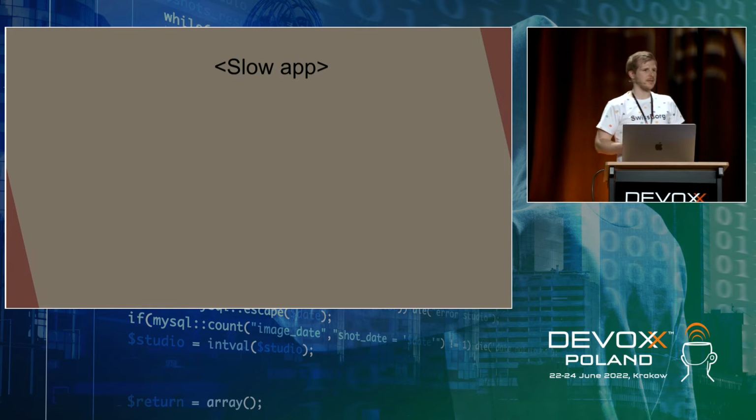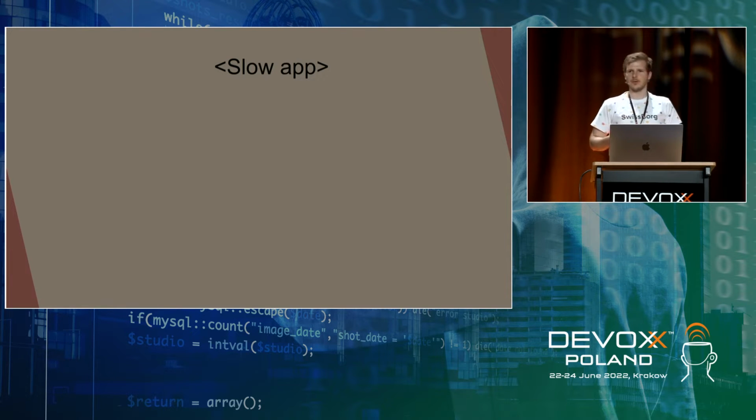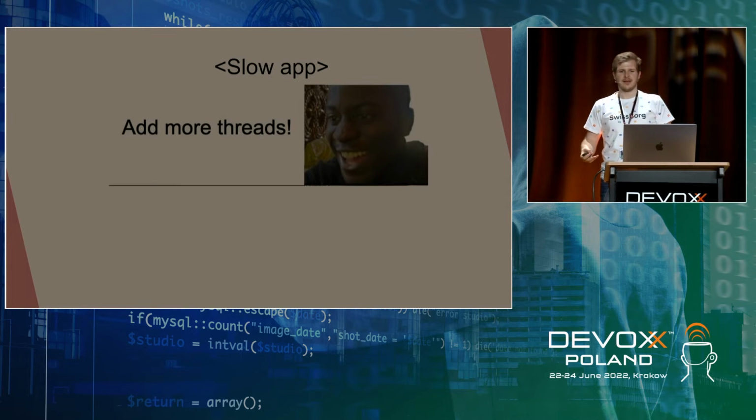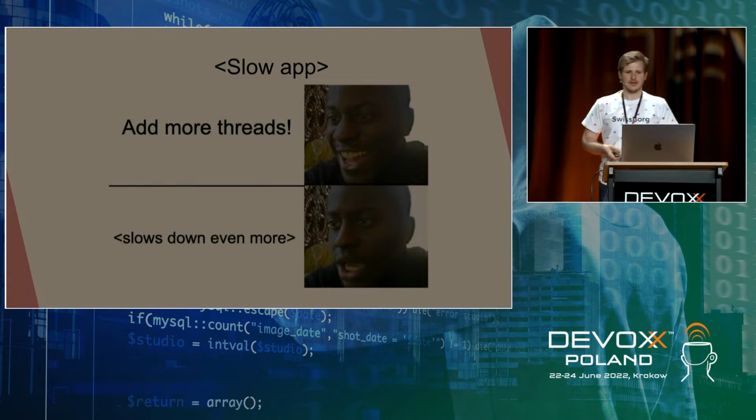And then we experience that our app gets slow. What do we do? We increase the number of threads. This is the most obvious thing we can do to speed up our application. But it may turn out that after bumping the number of threads, our application slows down even more. So today I'm going to talk about concurrency in general, investigating specifically the topic of threading on application level, and then I will try to answer the question why it may be that after adding some more threads, our application may slow down.